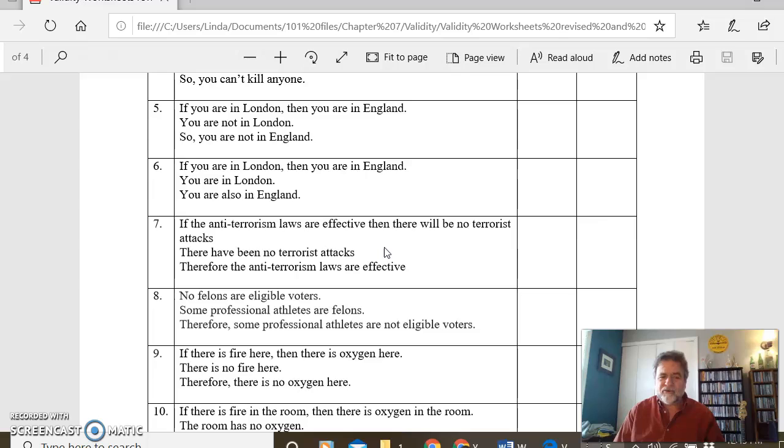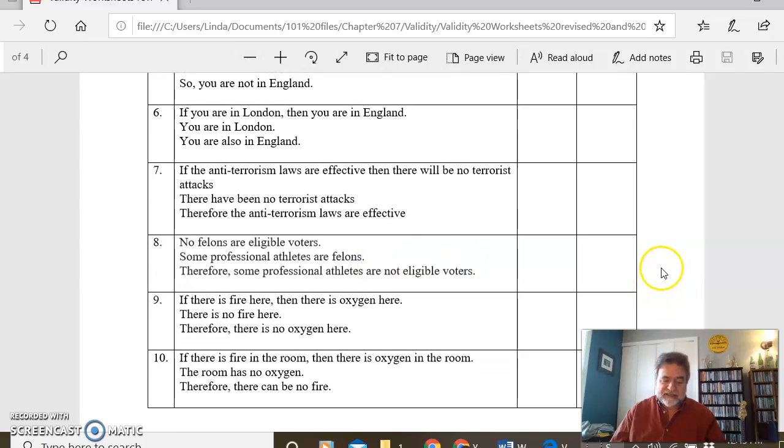Prior to 9/11, there were no non-domestic terrorist acts, and the laws weren't in place then. I mean, what's going on? It's just bad thinking. Number 8 is valid, and it is sound.